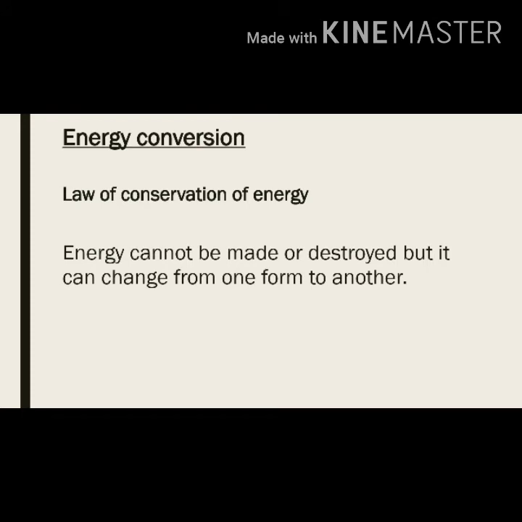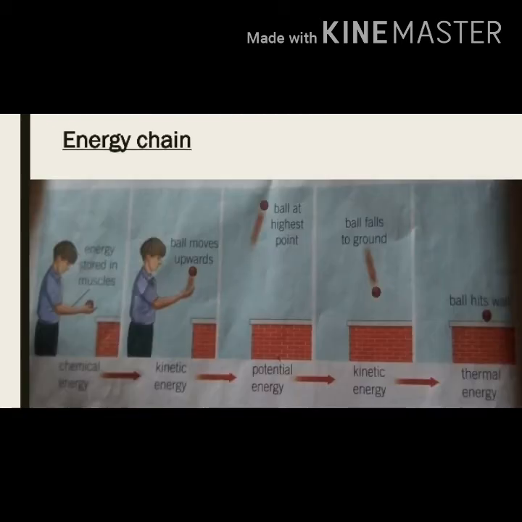Energy conversion. Law of conservation of energy: energy cannot be made or destroyed, but it can change from one form to another. When work is done, energy is used. However, this energy does not just disappear. It changes from one type to another. This energy conversion is also known as energy chain. Now let's see the energy chain or energy conversion with the help of a diagram.